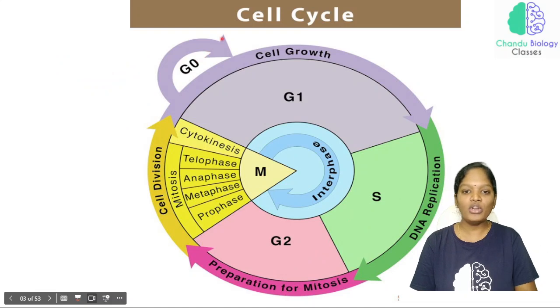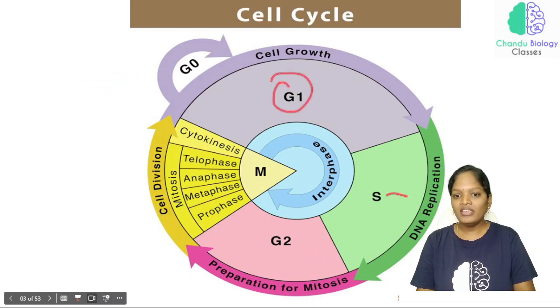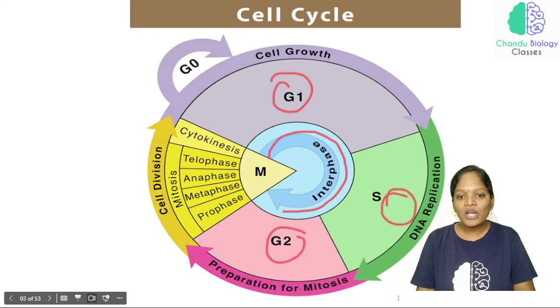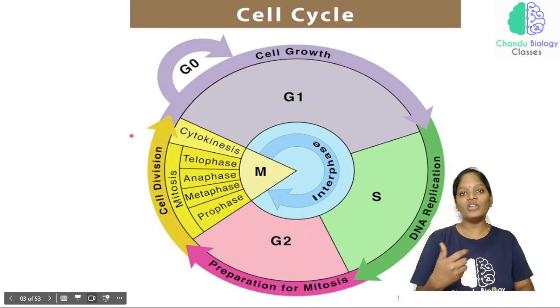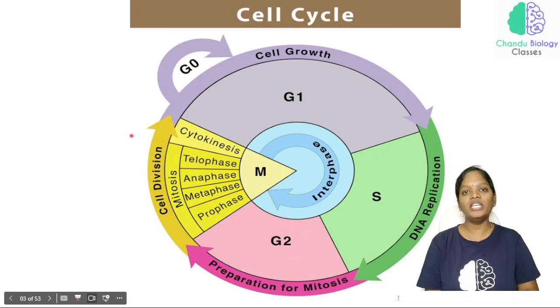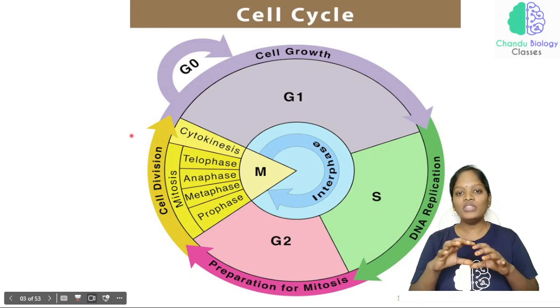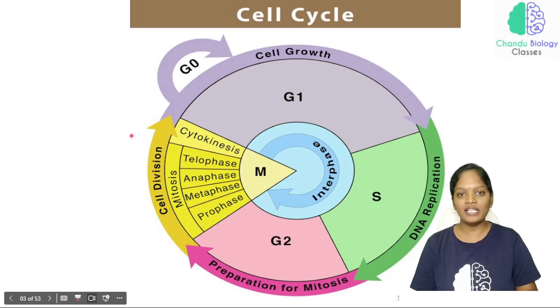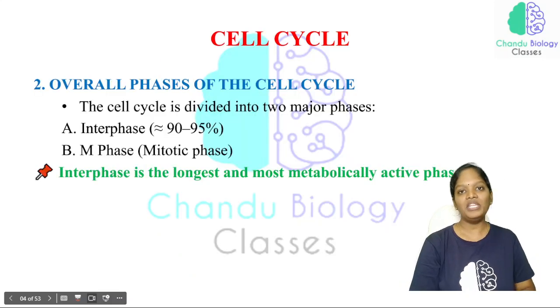And one more important point here. See, this G1 phase, S phase, G2 phase, all these phases we are calling an interphase. So you should know, whenever in your exam paper you find the word interphase, that interphase includes G1 phase, S phase and G2 phase. Okay, so this will be the overview of this cell cycle. Now we'll dive deep into it.